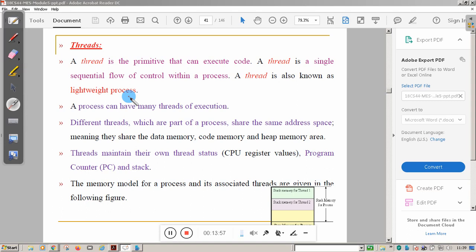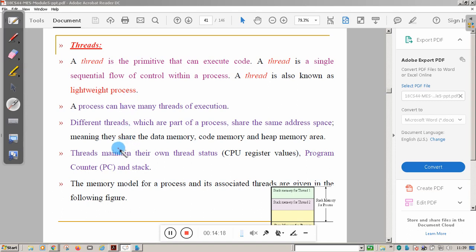Each address space should consist of data memory, code memory, heap memory and stack memory. That's why processes are heavyweight. But when you create a thread, it is lightweight. It will share the same process memory.